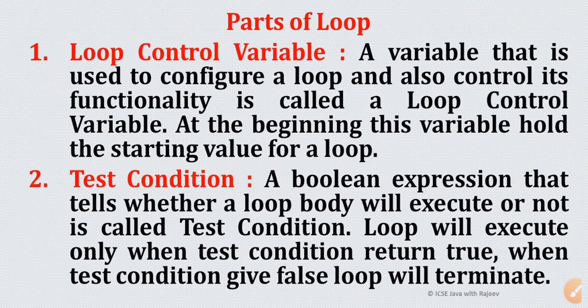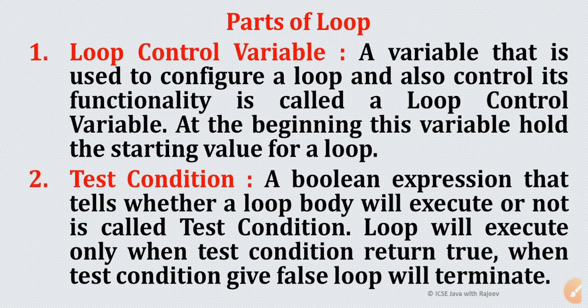Next is the parts of a loop. A loop is made up of 4 different parts. The first one is the loop controller variable. This variable is also a normal variable. We will declare it with the required data type, as we were doing earlier for variable declaration. Nothing special we will do for this loop control variable. So what is the loop control variable? A variable that is used to configure a loop and also control its functionality is called a loop controller variable.